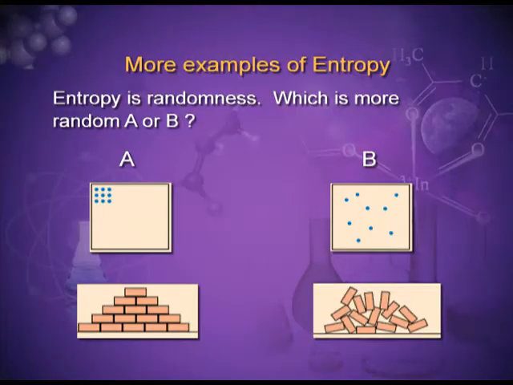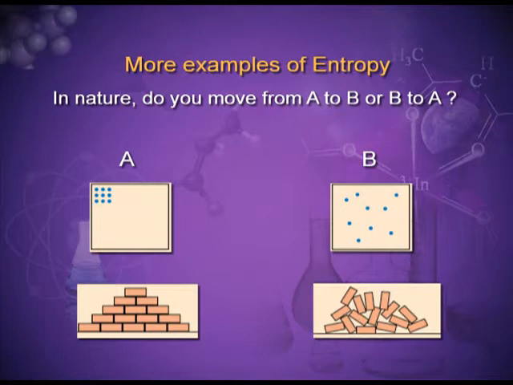Here again, the entropy, that is randomness. From the figure we can say that state A is more ordered as compared to state B. B is more random. In nature, which way do things move, from disorderness to orderness or orderness to disorderness?